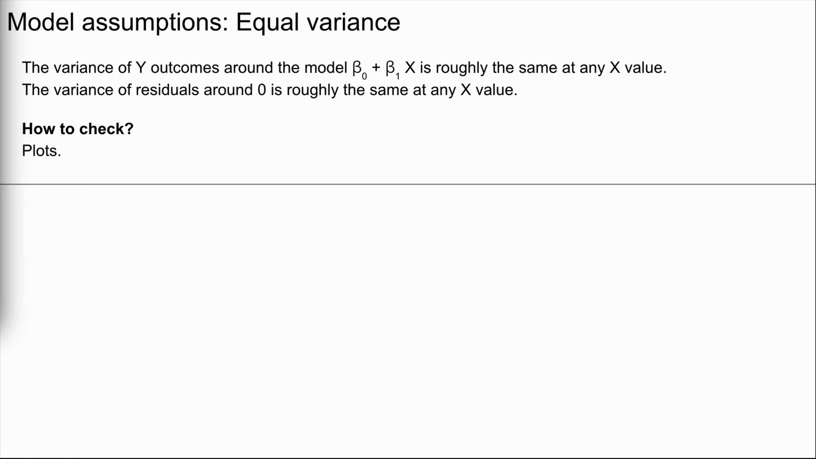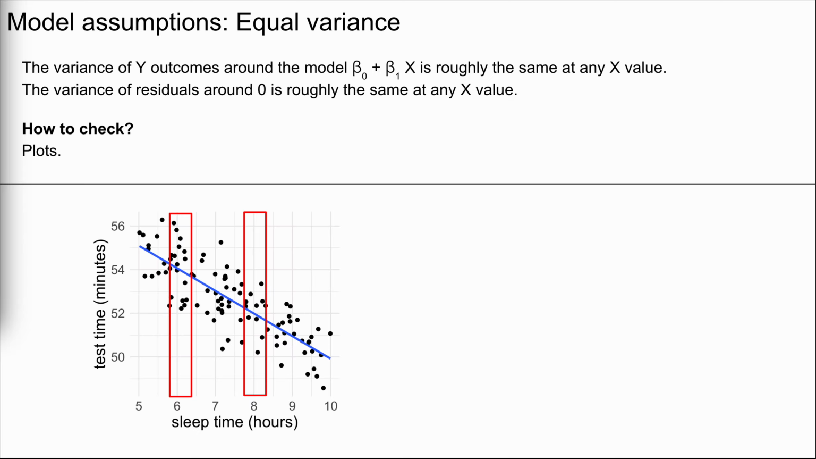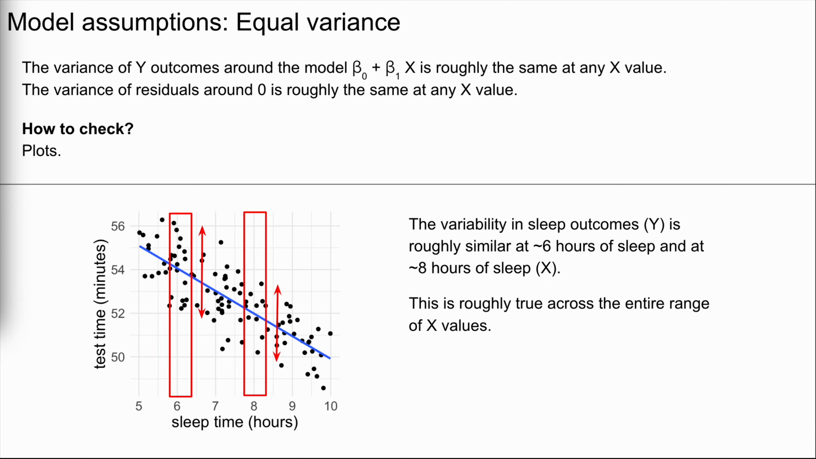Again, plots provide insight into whether this assumption is met. In our scatter plot of testing time versus sleep time, let's compare two regions, observations with sleep times x of roughly 6 hours and roughly 8 hours. Notice that the variability or spread of the test outcomes y is roughly similar in these two regions. Importantly, this is roughly true across the entire range of x values. That is, there's roughly equal variance or scatter across the entire model range.